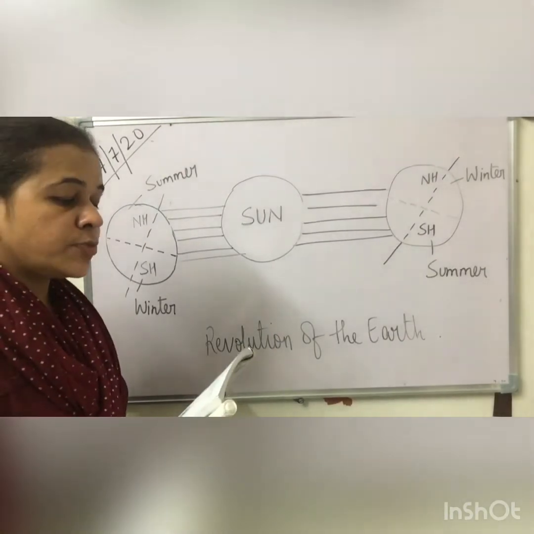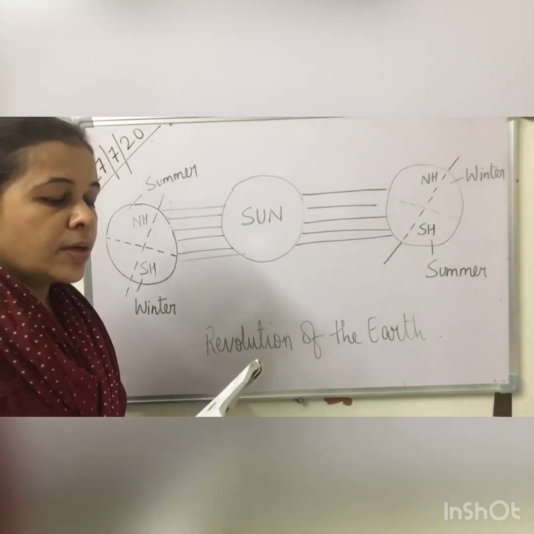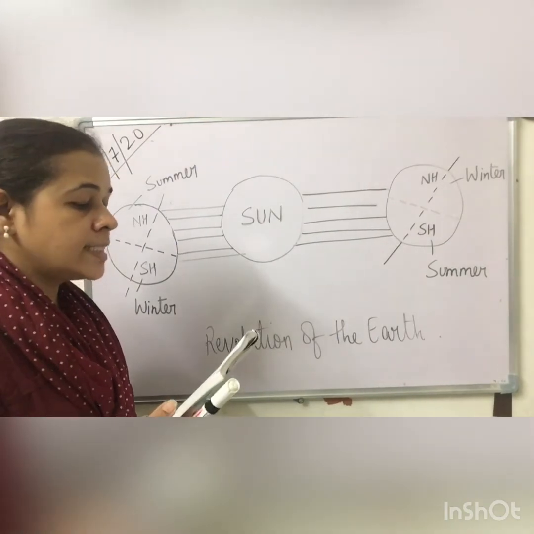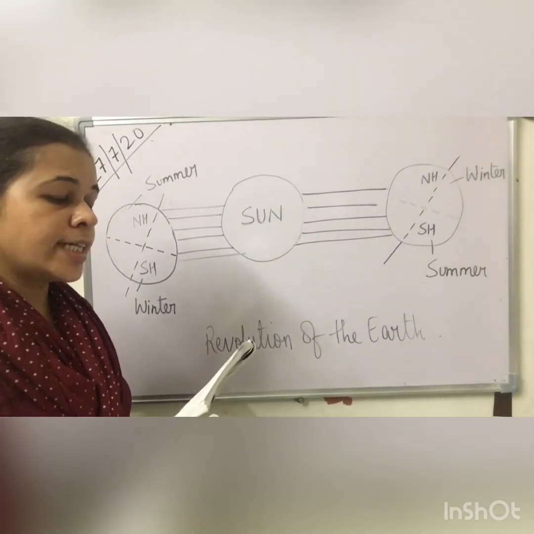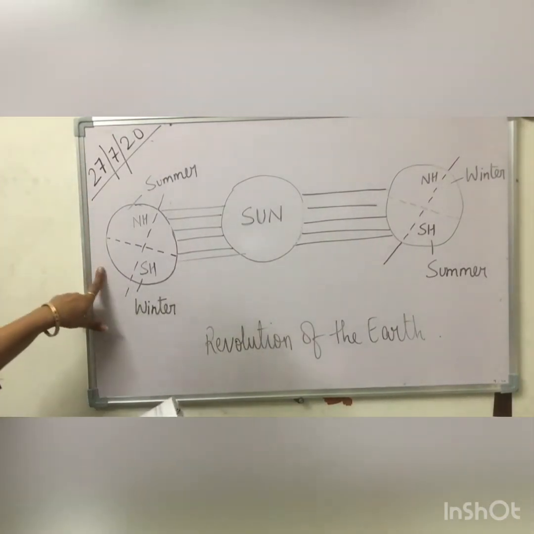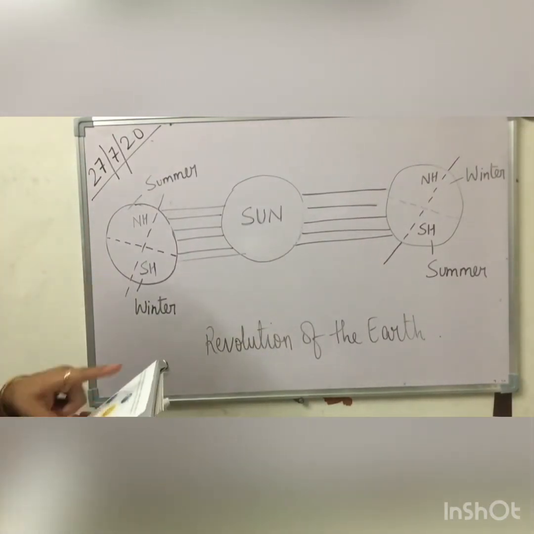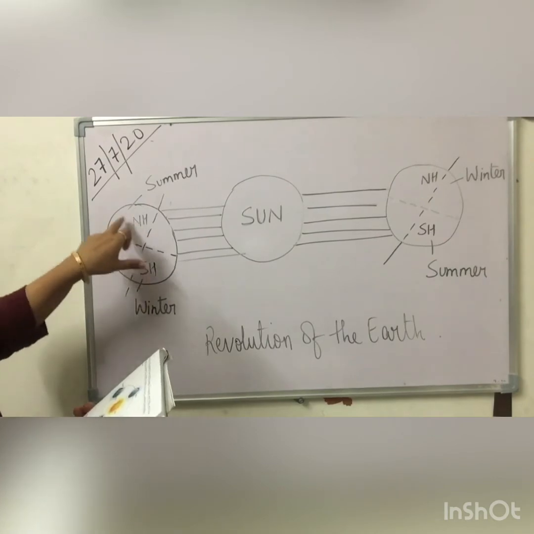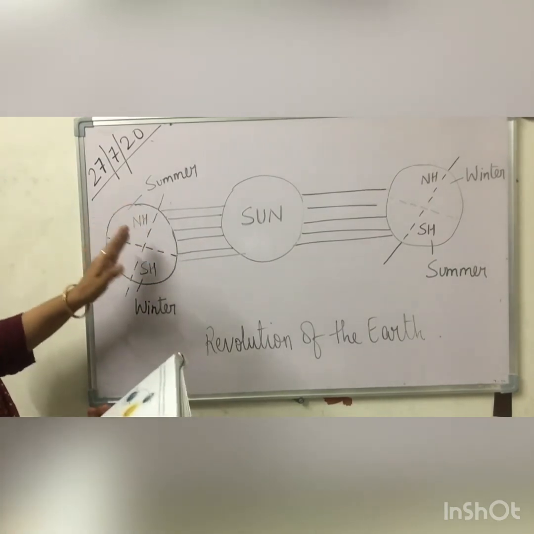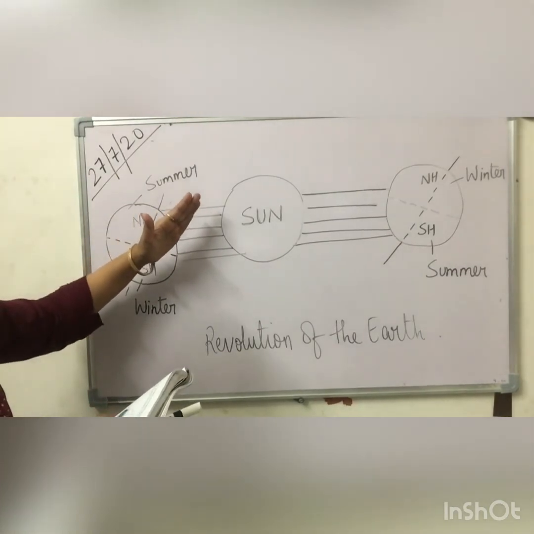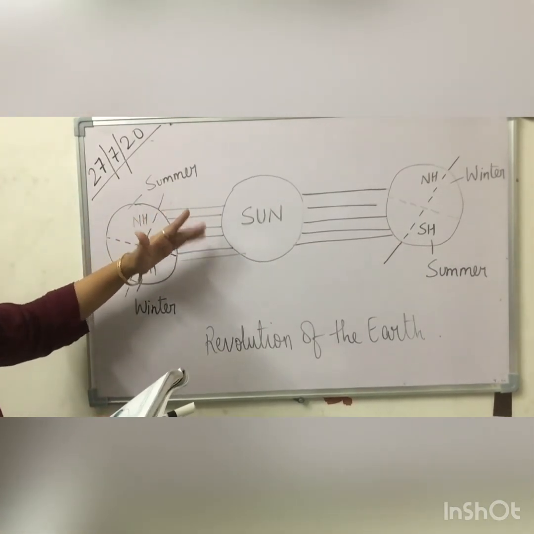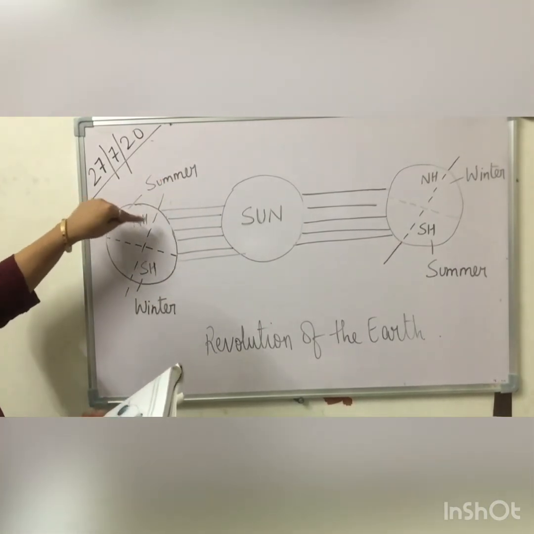Therefore, the two hemispheres have opposite seasons. For example, when India, which lies in the northern hemisphere, has summer, Australia, which lies in the southern hemisphere, has winter. When India is in the northern hemisphere, it is tilted towards the direct sun rays, so it has summer.